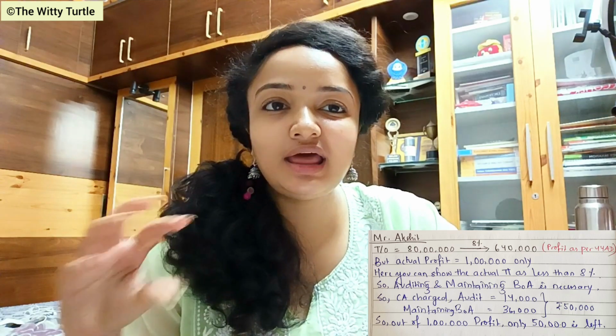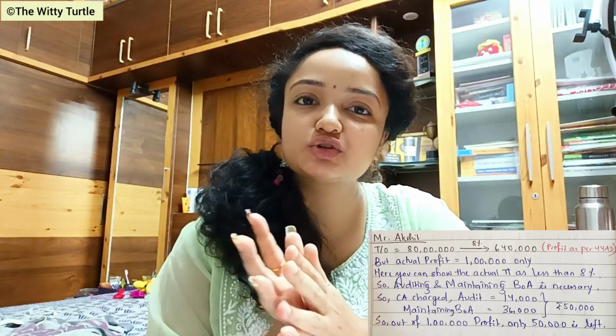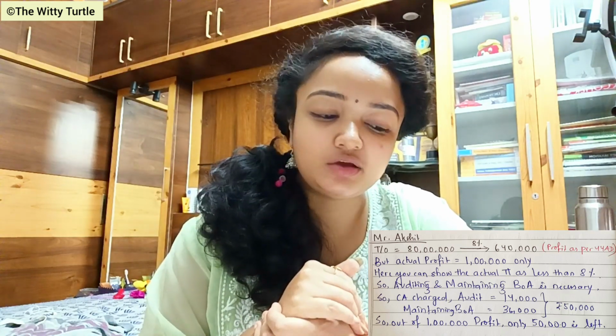For example, look at the next example, where Mr. Akshit has a turnover of 80 lakhs, and his actual profit is 1 lakh rupees only. Out of the turnover of 80 lakh, his actual PGBP income is 1 lakh only. So in this case, you can show the actual profit as less than 8%, because 8% is 6 lakhs 40,000 and his actual income is only 1 lakh rupees.